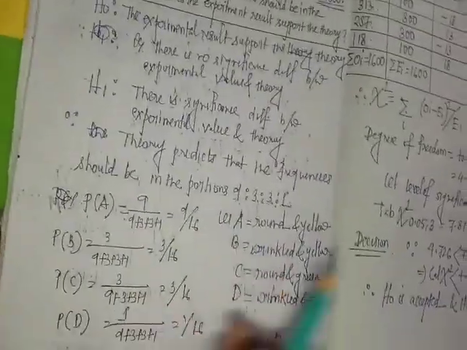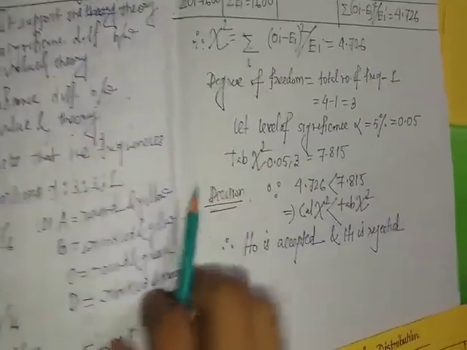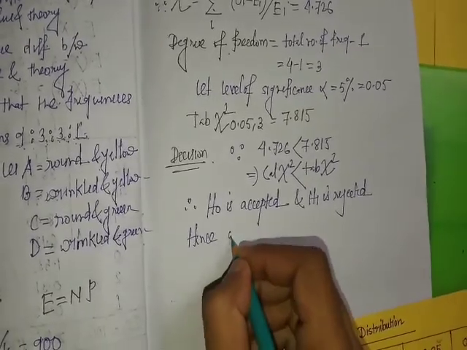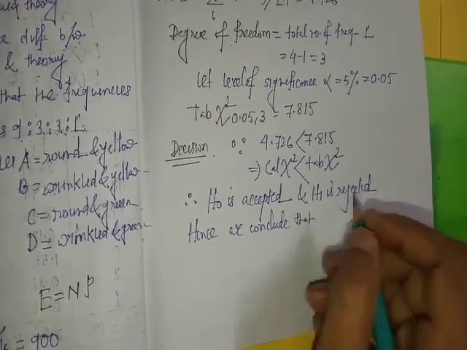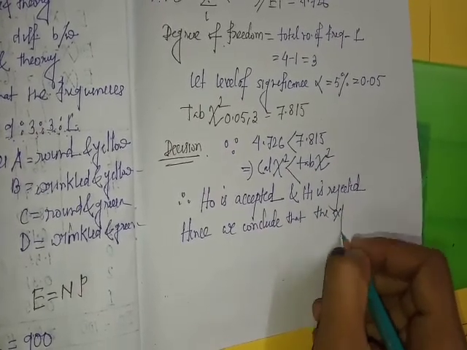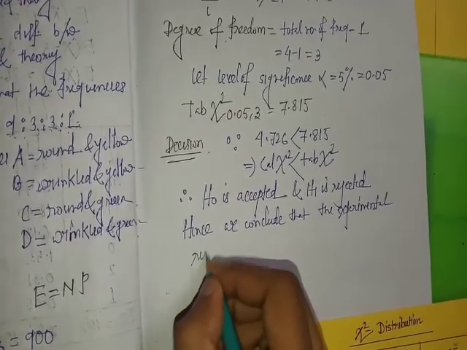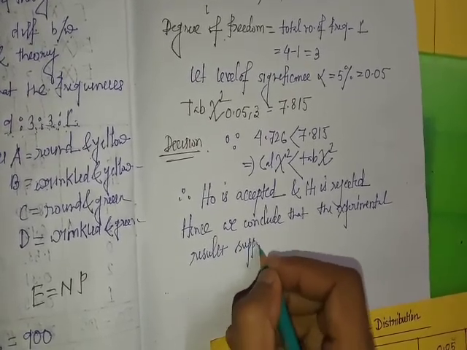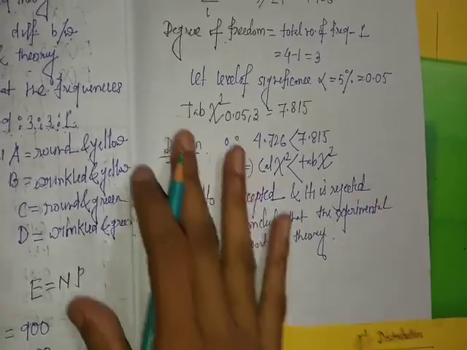Since the null hypothesis is accepted, this statement is true. So we conclude that the experimental result supports the theory. Okay, so this is the required result.